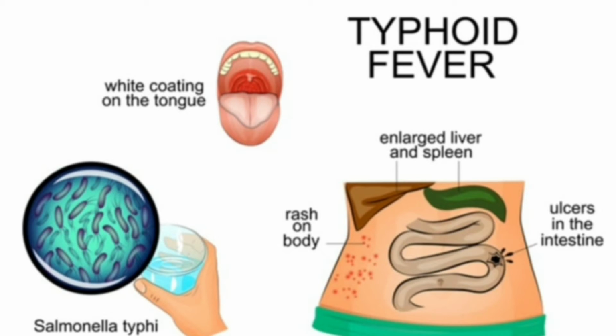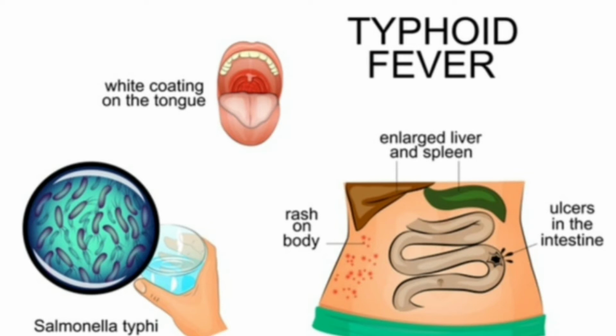If we consume water that has these microbes, then a white coating on the tongue can be produced, and it can enlarge our liver and spleen. It can form ulceration in the intestine and rashes on the body as well. So diseases spread through contaminated water are called waterborne diseases.